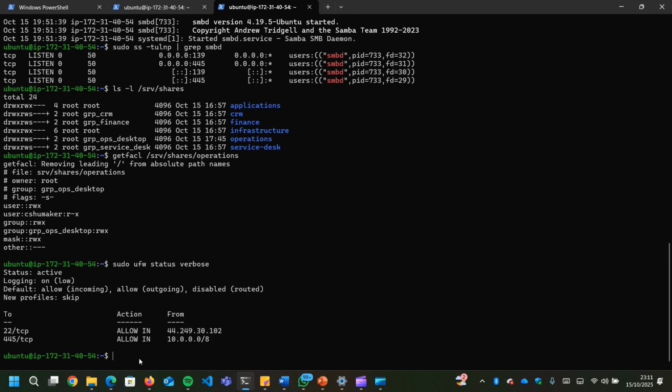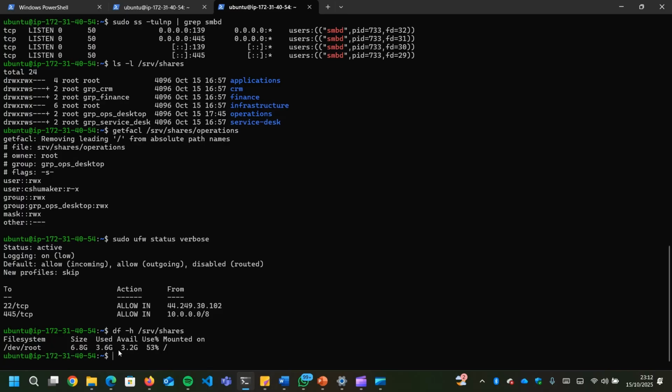So the next thing we did was the storage allocation and mounting. As I said earlier, I had mounted this one here, the serve and shares SRV, to root. It's mounted on the root, which we are going to expand much later. And also, I'm going to do the LSB.